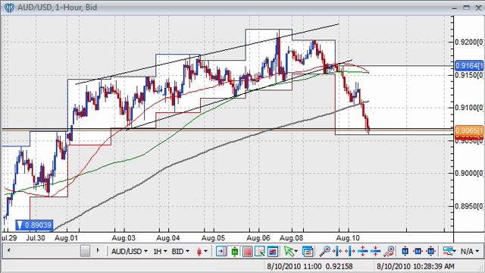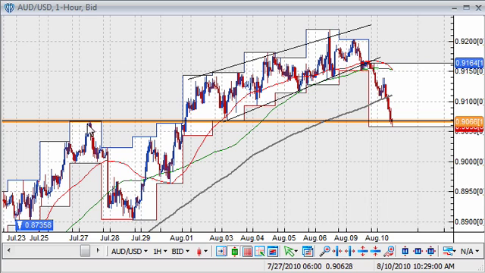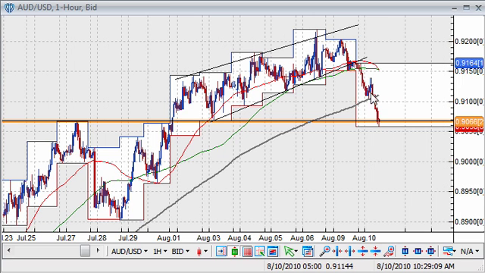For instance, let's take a look at the Australian dollar versus the US dollar, and we see following a labored rally in the last 5-6 sessions where we reached the 0.92 level, in today's trading we had a rather sharp slide. We came in at around 0.9164 and fell all the way down to 0.9050, an old level of resistance turned support from about 2 weeks ago. So we can see that we had paired this full rally we had seen over the last 5 days as we had risk aversion following the Chinese data.